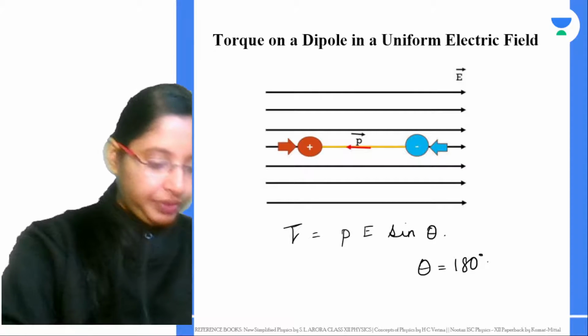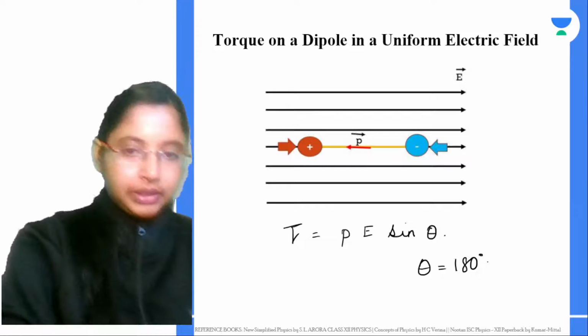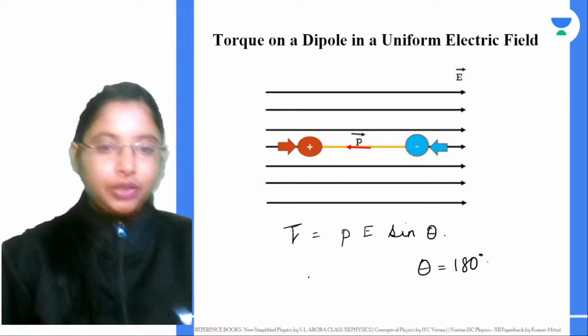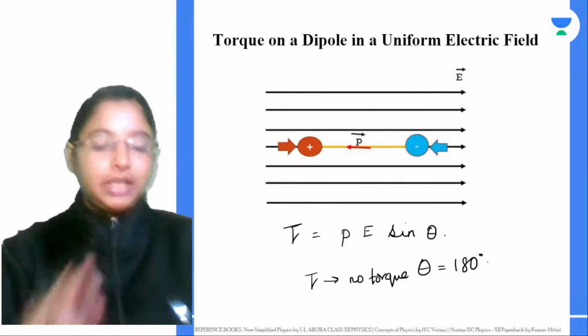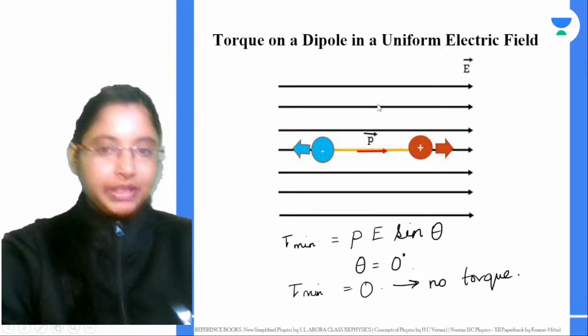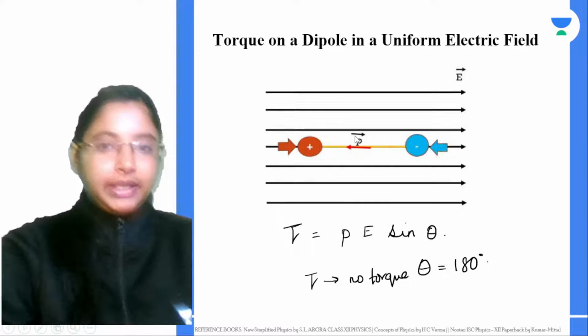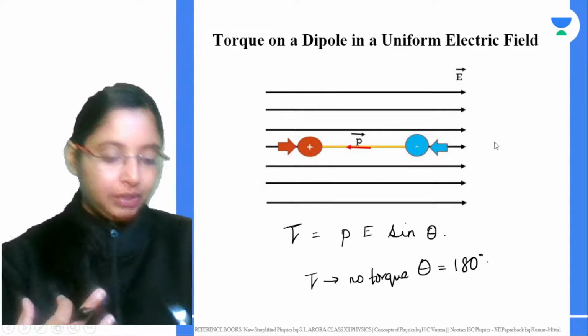So from here we can say that your torque is again 0. So here there is again no torque, but this case is not a stable state like the previous. The previous one is extremely stable, but this position is extremely unstable.